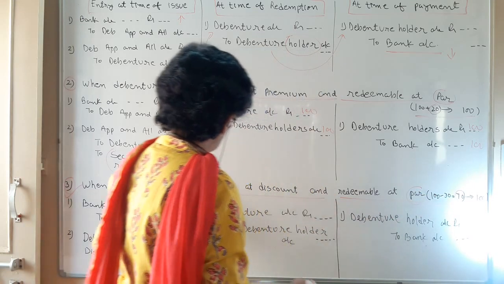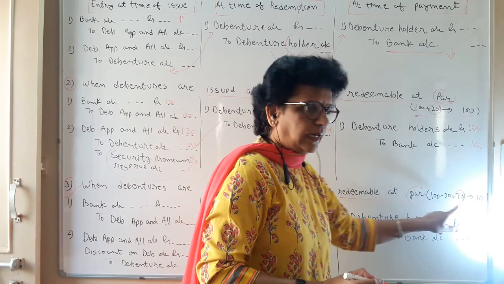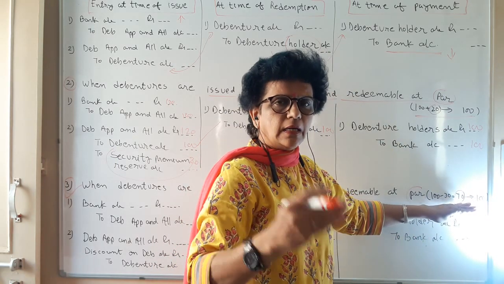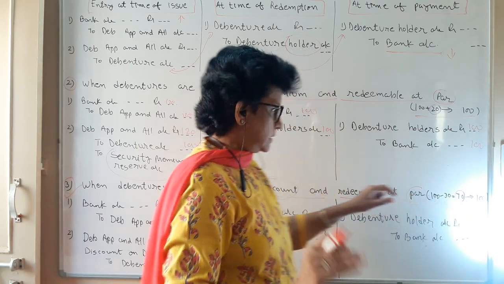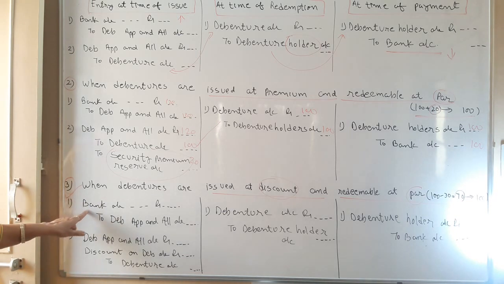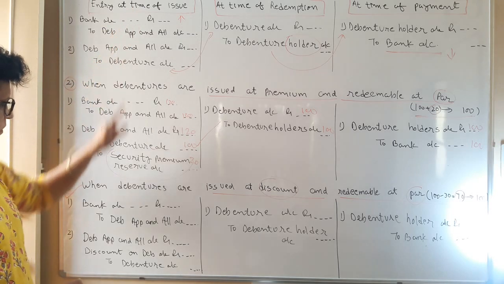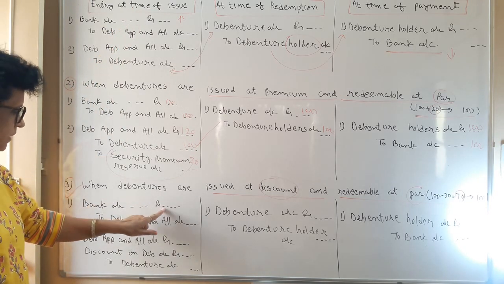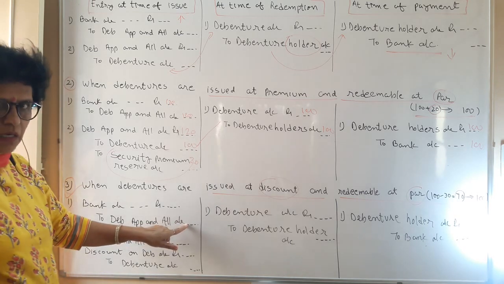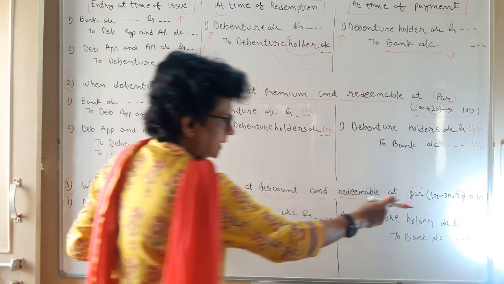So debentures are issued at discount and redeemable at par. At par you are paying, but you are issuing debentures at discount. So in this, first, at the time of issue, the bank account debit to debenture application and allotment account. How much have you collected?